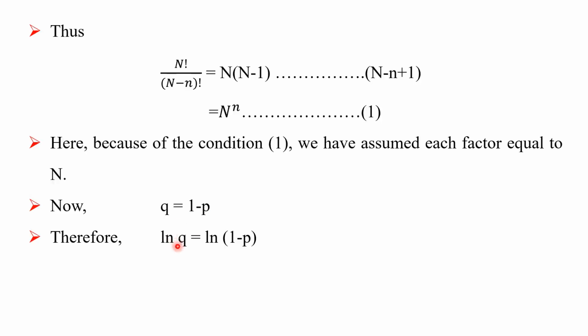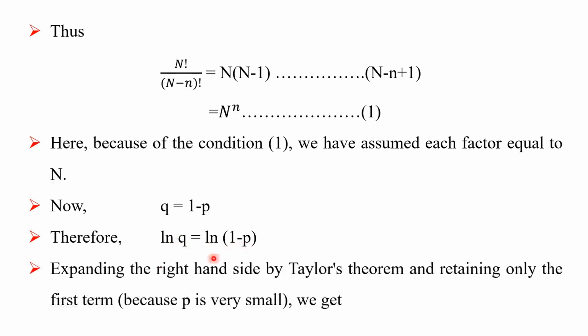Therefore, in logarithm form, ln Q is equal to ln(1 minus P).